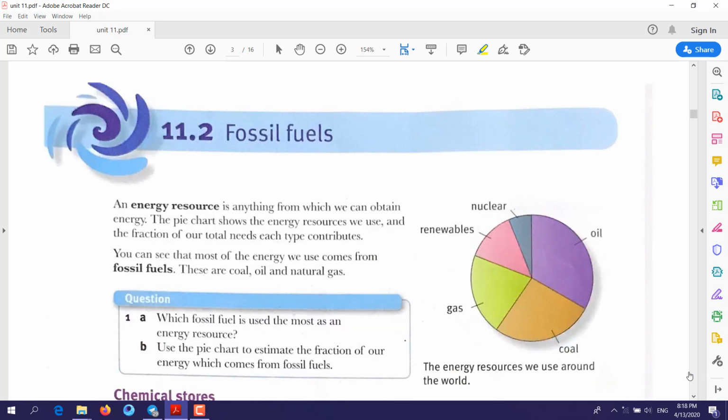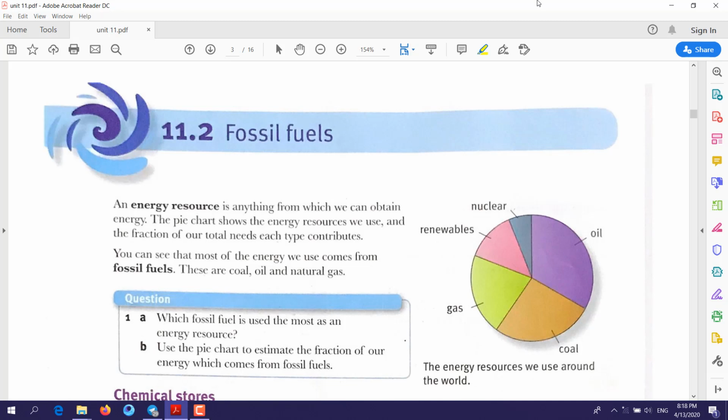11.2, fossil fuels. Firstly, if we want to give a definition for the word fossil, we will say it's what? It's the remains of dead bodies, or dead organisms. Now, fossil fuel, what does that mean? It means the kind of fuel that we can get from dead organisms. What do you mean by dead organisms here?